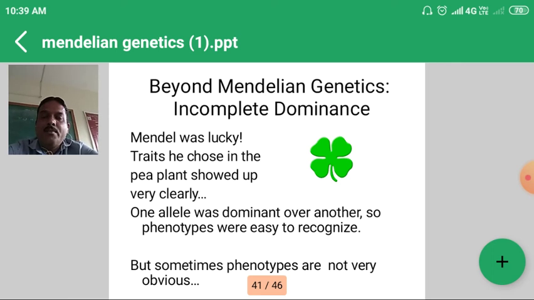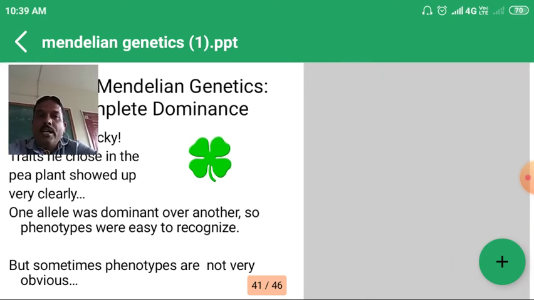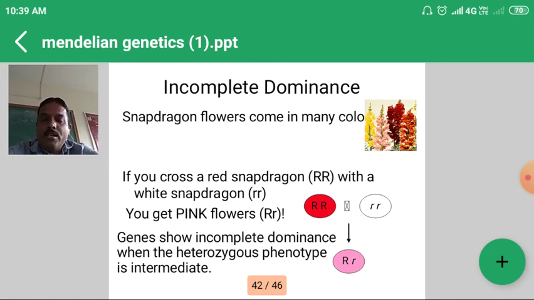Beyond those principles, sometimes different ratios are also obtained. So one terminology beyond Mendelian genetics that we can study is incomplete dominance. In case of incomplete dominance, the F1 generation that is obtained shows an intermediate effect. Intermediate effect means an effect other than their parents. The F1 generation does not look like its parents; it shows the intermediate effect.